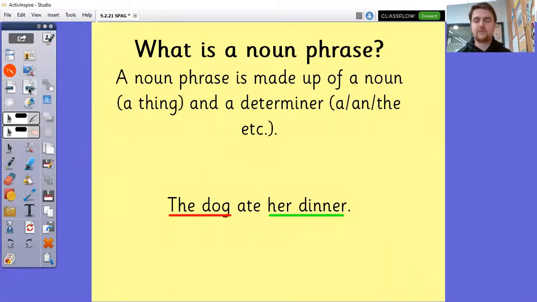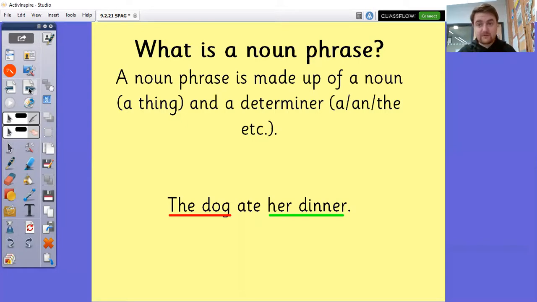A noun phrase is made up of a noun, which is a thing, and a determiner, a, an, or the, or these. And I've attached, as a scaffold for those of you that need that targeted provision, a list of some determiners as part of this activity so that you can use it to support yourself.